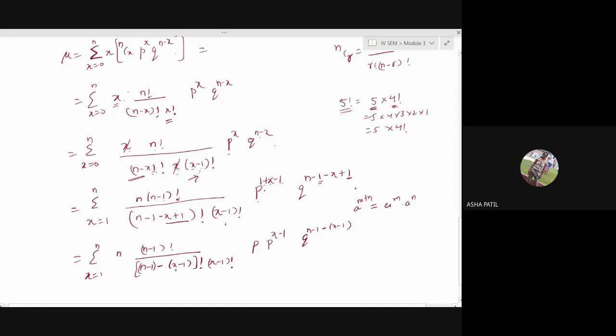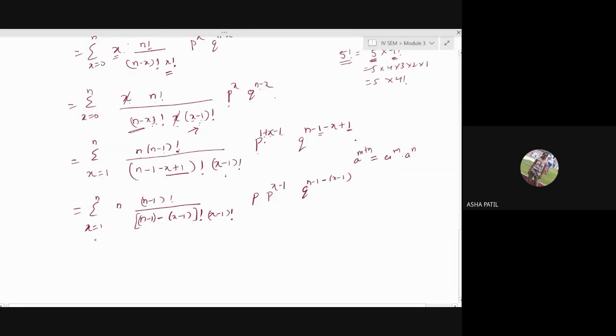Okay. Now n is independent of any x here. No x is there. I'll keep it outside because x takes the value from 1 to n. N is independent of any x. I kept it outside. Similarly, this p also let us keep outside the summation. X will take the value from 1 to n.